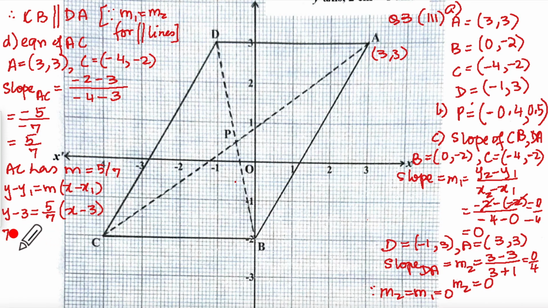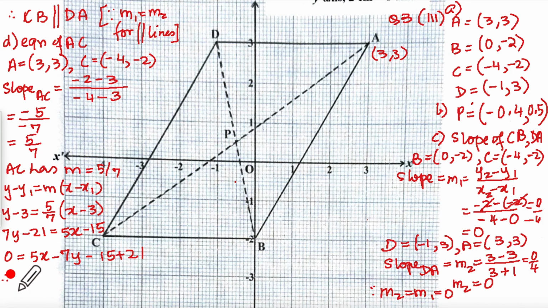Cross multiply. 7y minus 21 equal to 5x minus 15. 0 therefore equal to 5x minus 7y minus 15 plus 21.